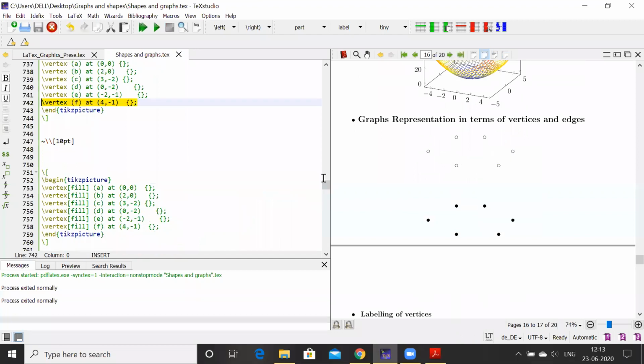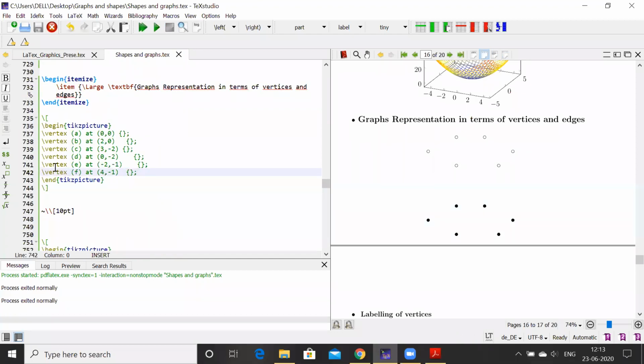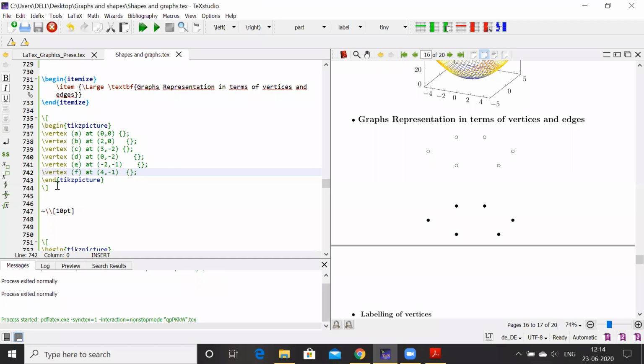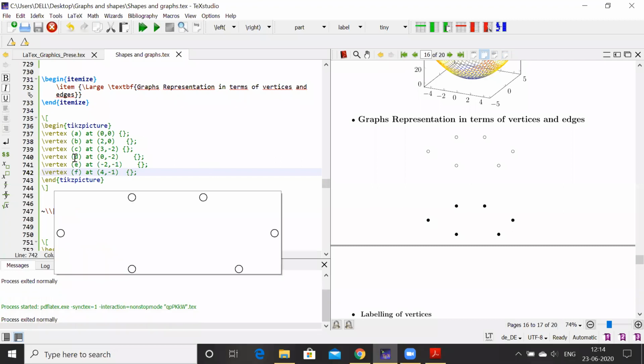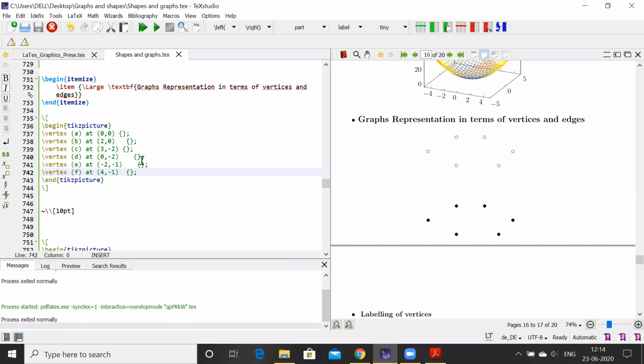You see that here, these are begin tikzpicture, end tikzpicture, vertex, \vertex. These are the labels. Here we can label what will actually appear on the graph, but these are the labels which we use to join the vertices, so that we'll see at the time of edges. These are the positions of the vertices.